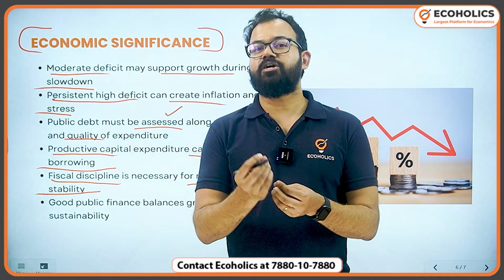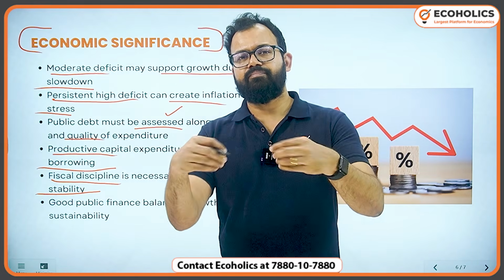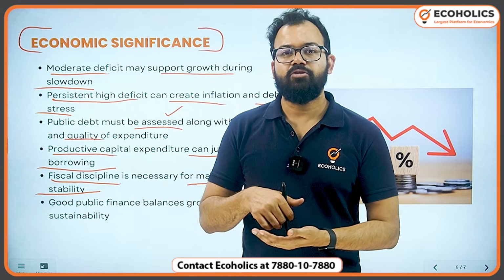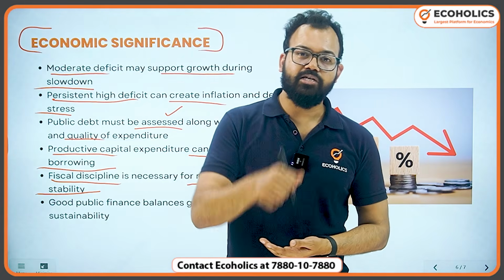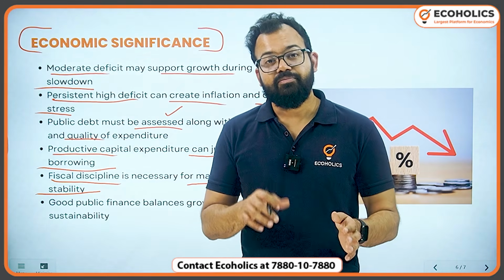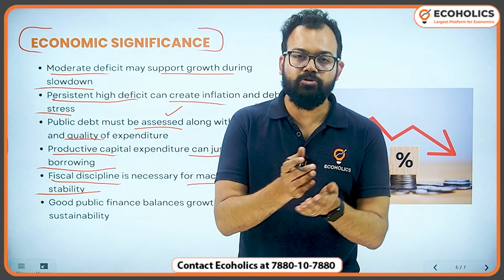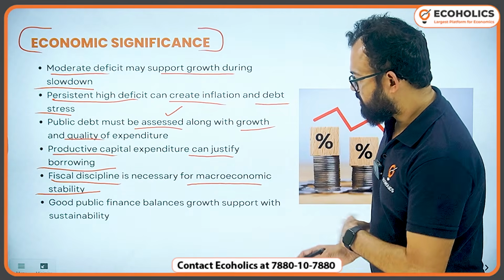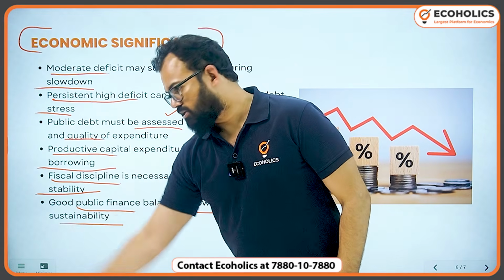They have faced extra cost, so government or RBI let the rupee depreciate. They did not control, they did not do much. But in the month of February, March, now India is more worried about imports, because if depreciation is too much, it will hamper imports, which are almost a necessity: oil, LPG, gas, etc. So these are the things. So good public finance balances growth support with sustainability.